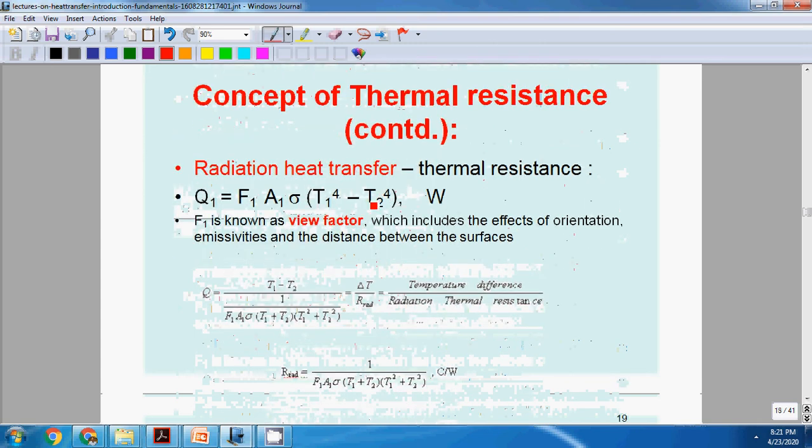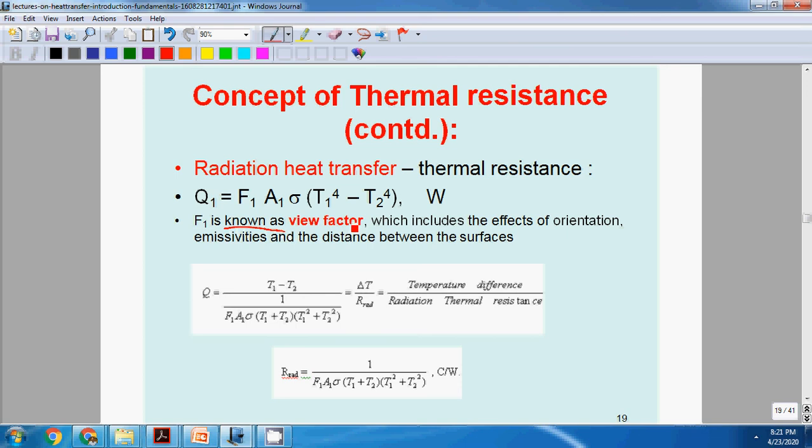For radiation heat transfer, we know if epsilon is equal to 1, then q is equal to sigma into epsilon into A into (T1 raised to 4 minus T2 raised to 4).